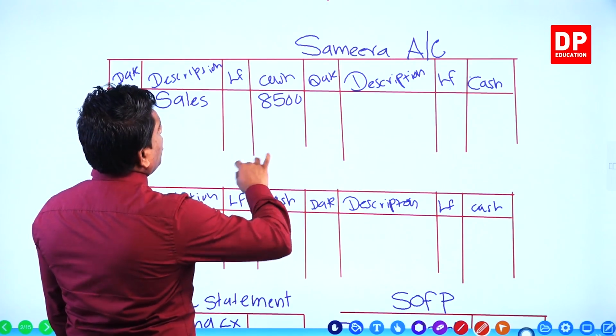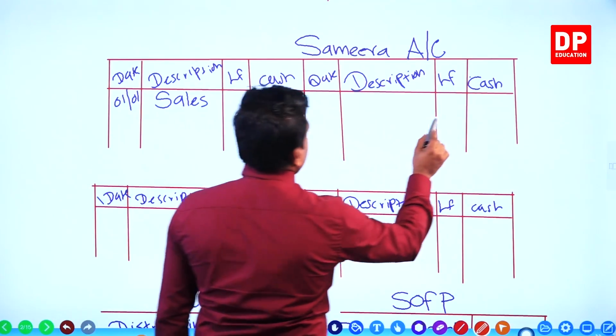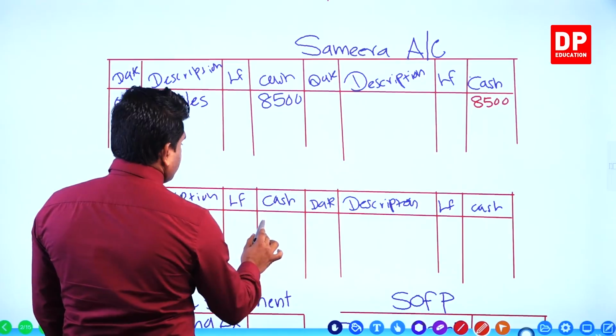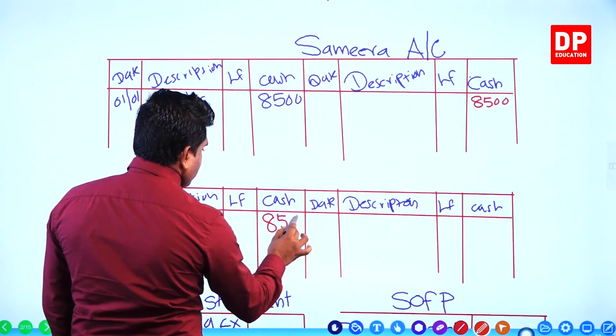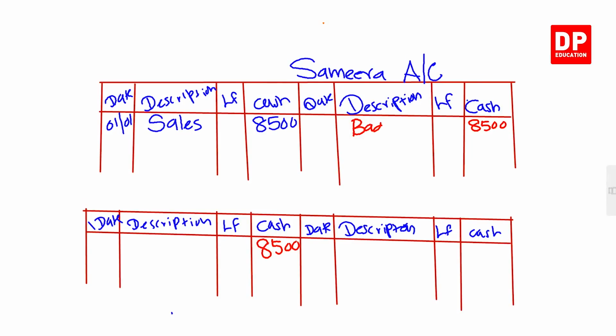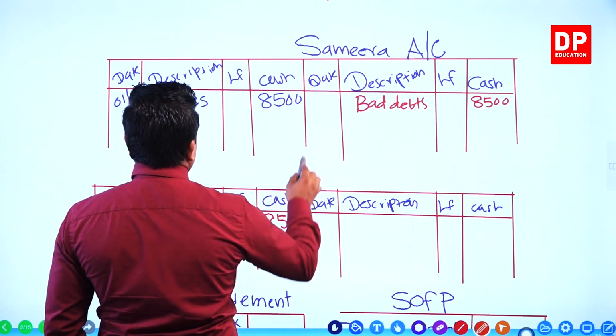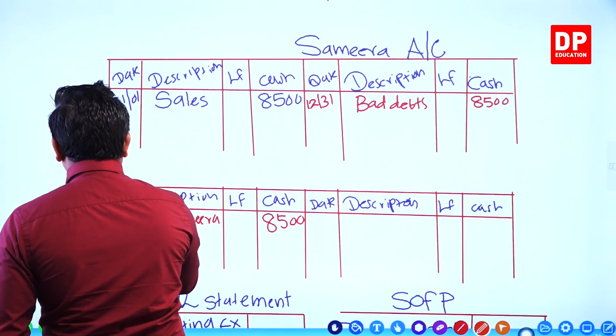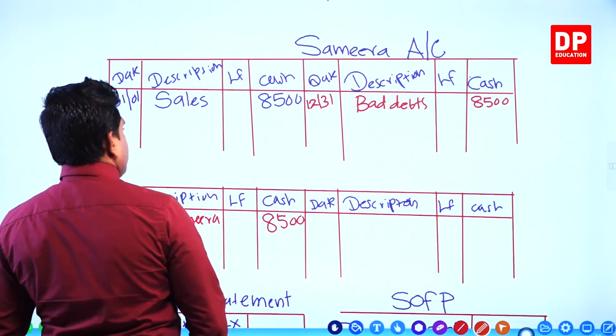Then you want to remove this 8,500 Samira's balance. It goes to the credit side, 8,500. Here, bad debts account debit 8,500. In Samira's account, we write as bad debts. In the bad debts account you write as Samira. When Kitsiri makes this decision on 31st December.